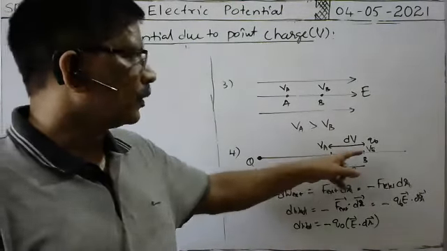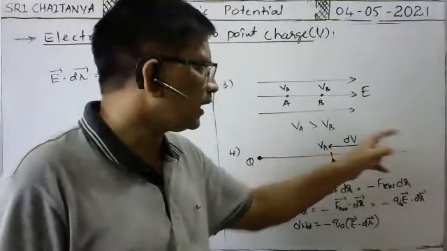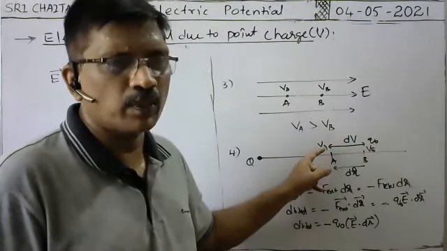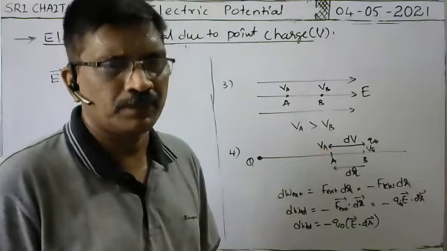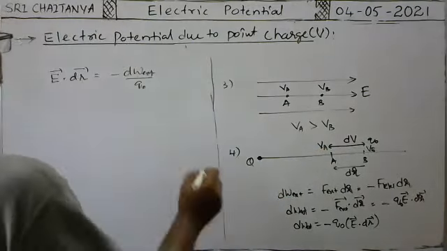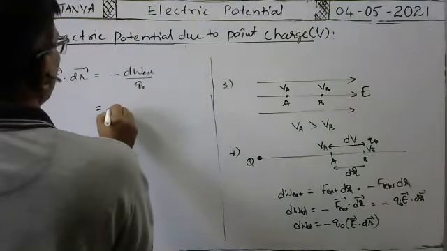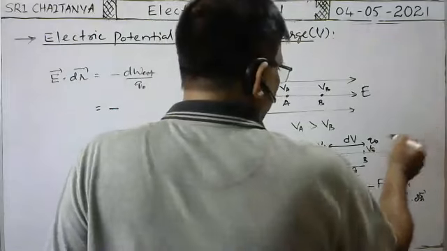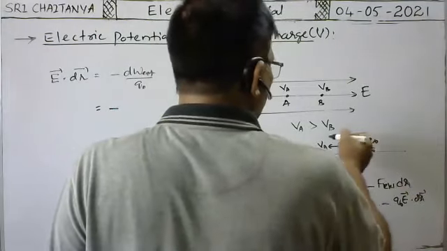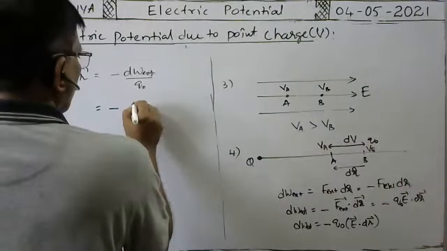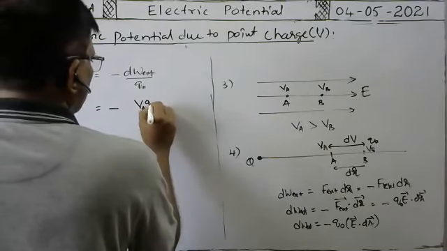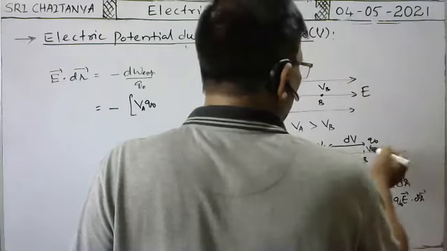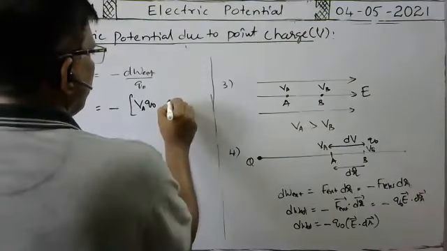Okay, so here to bring the charge from infinity to this point, what is the work to be done? If the electric potential at this point is VA, it is VA into Q naught. Okay, very good. To bring the Q naught test charge from infinity to point B, the work done is VB into Q naught.